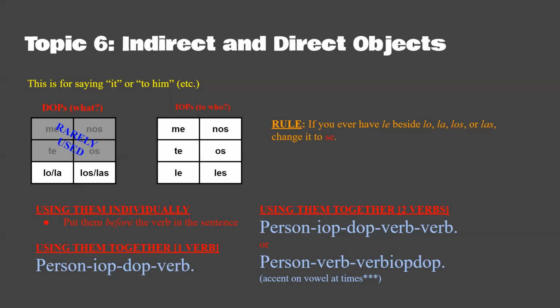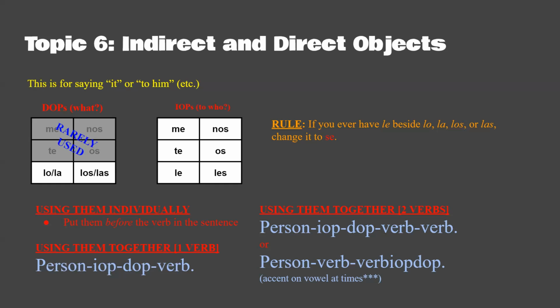So, for example, if I'm saying I gave her the pancakes, or I gave the pancakes to her, the pancakes are the direct object because it says what. And to her is the indirect object. So you could say, I gave her them.